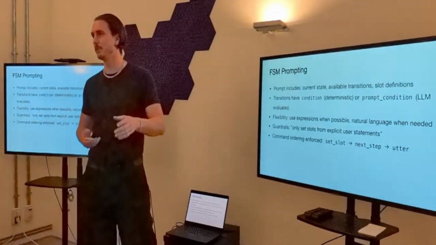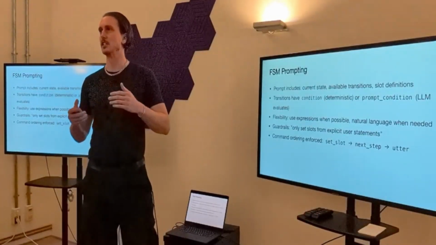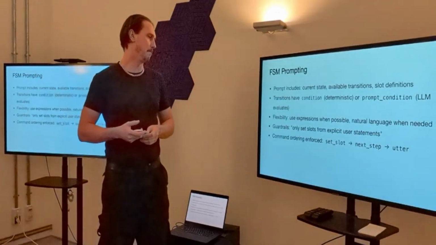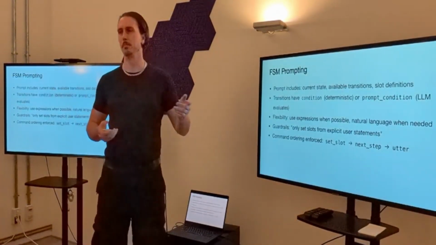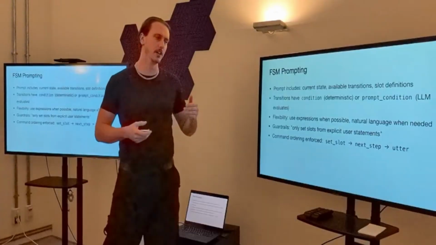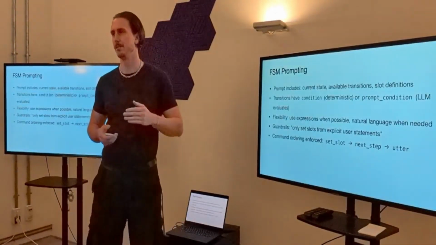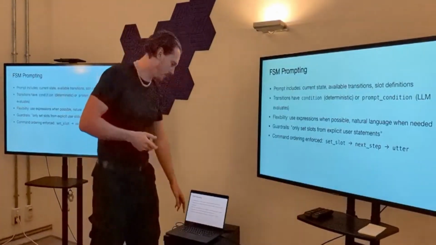And when we're going for latency, we try to use the smallest, as close to dumb a model as possible because they're usually the fastest. And then the command ordering is also important. So we explain to it that you want to set slot, then trigger next step, and then utter. And I'll explain why in a bit.